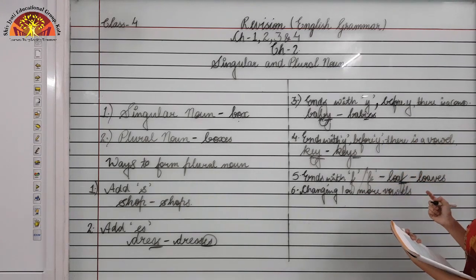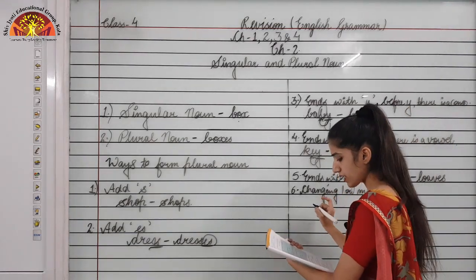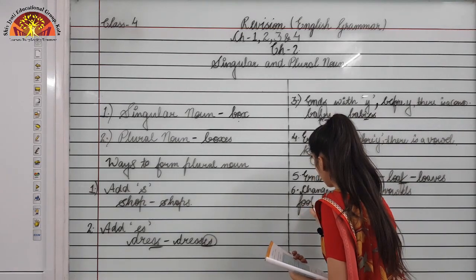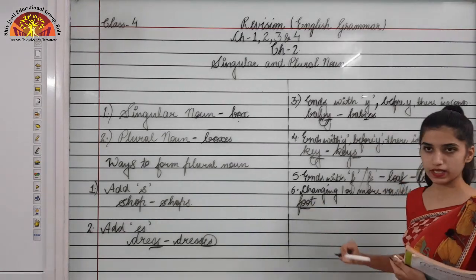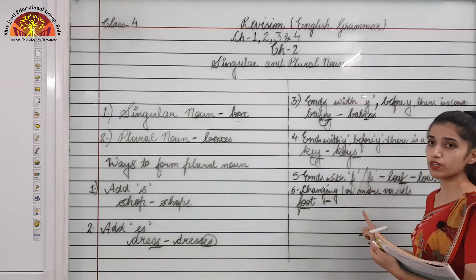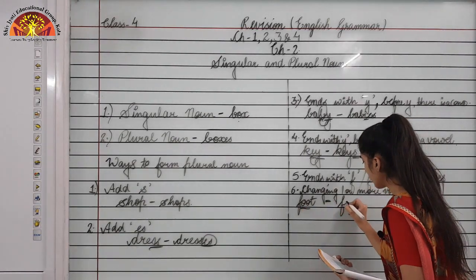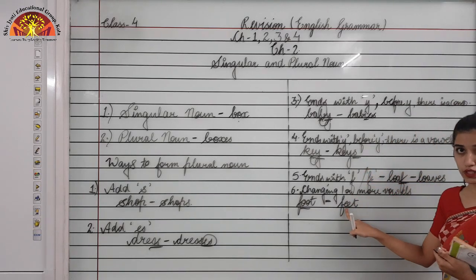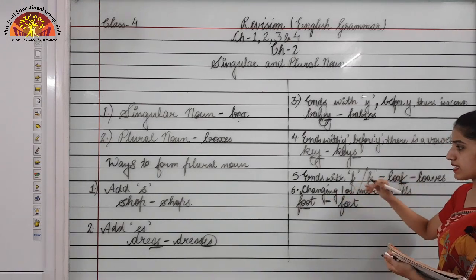The first example I am taking of this is foot. It's having two vowels, right? That is double o. To make its plural, we'll just change its vowel only. It's having double o, so to make its plural, we added double e because that is also a vowel. Changing one or more vowels, so this is the example of this one.